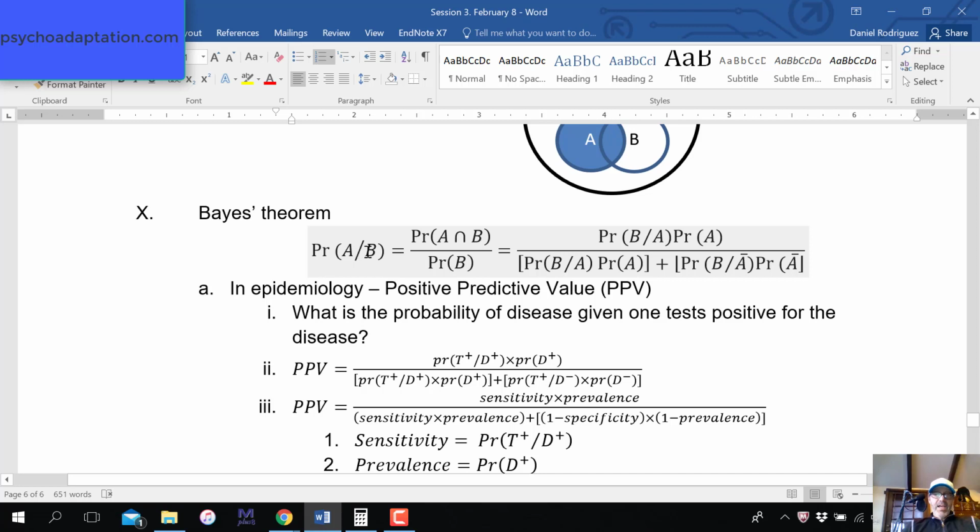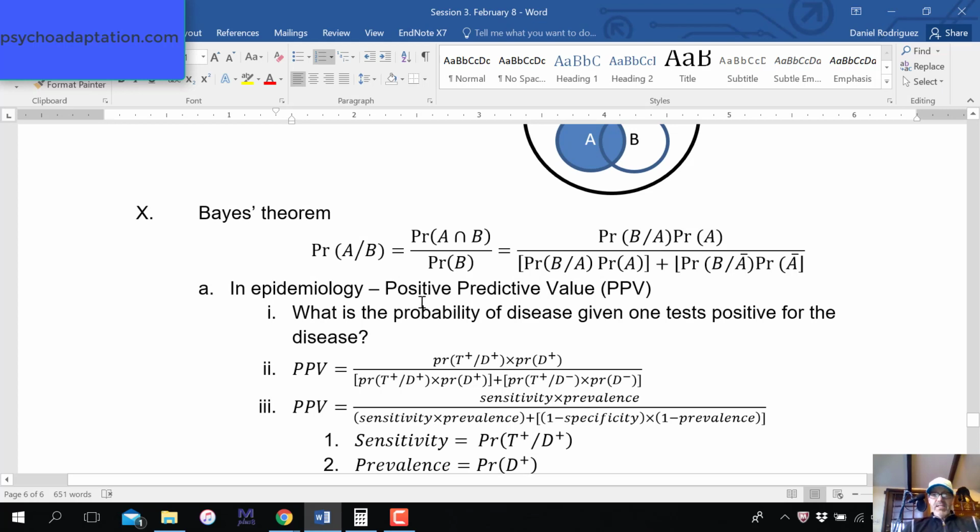It's a probability of A given that B occurs. It's probability A intersection B divided by the probability of B. So this works out to the probability of B given A times the probability of A, divided by the total probability of B. So this is exactly what we did up here. That's the intersection, so the numerator and the left part of this sum are the same, plus the probability of B given not A times the probability of not A.